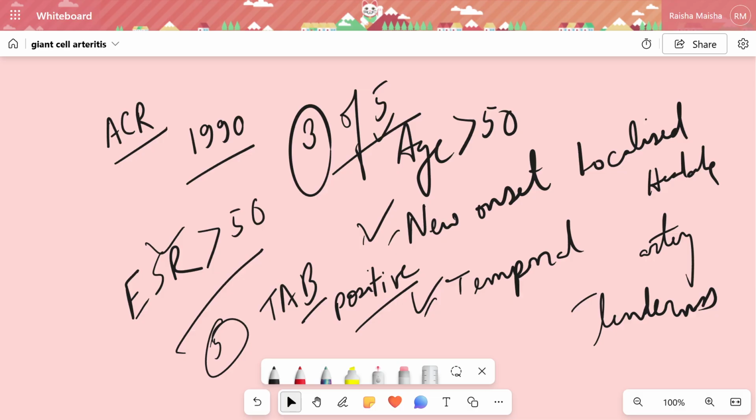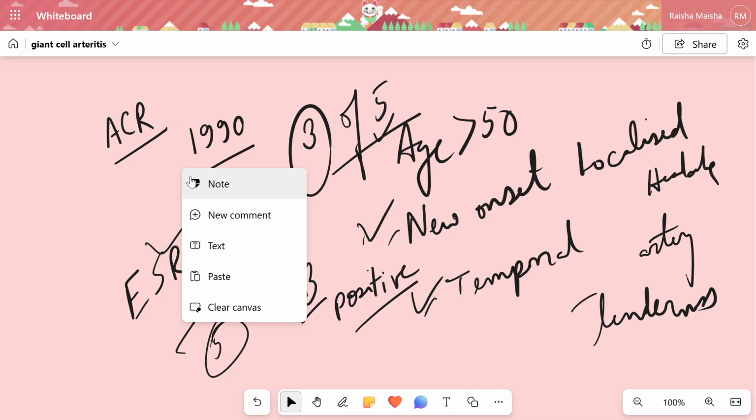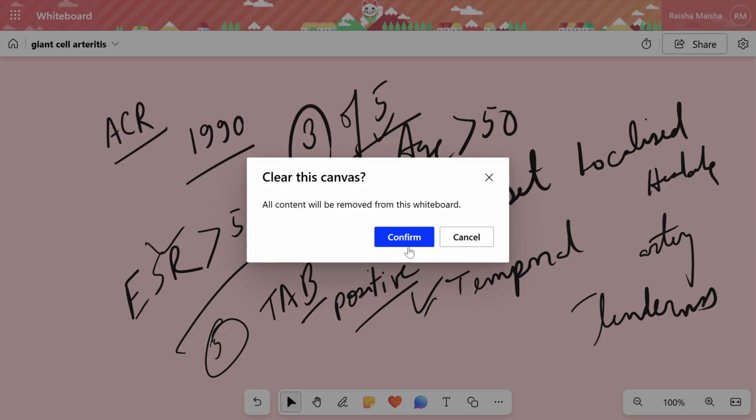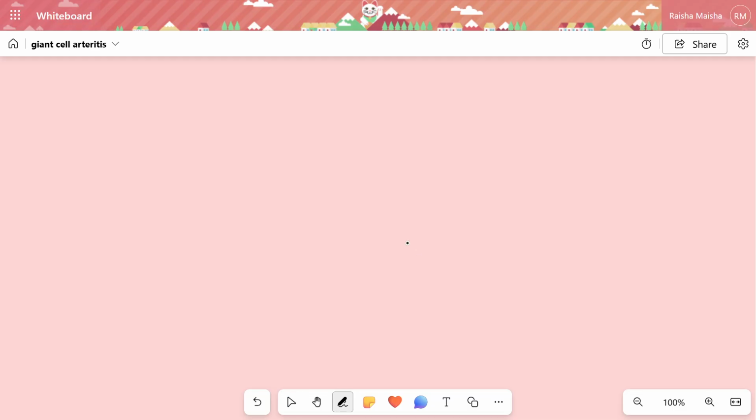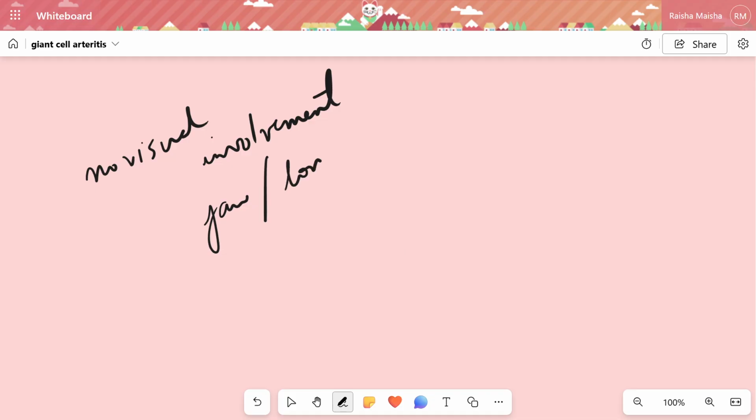If the patient has uncomplicated giant cell arteritis, what does uncomplicated mean? Uncomplicated means no visual involvement, and no jaw or tongue claudication.